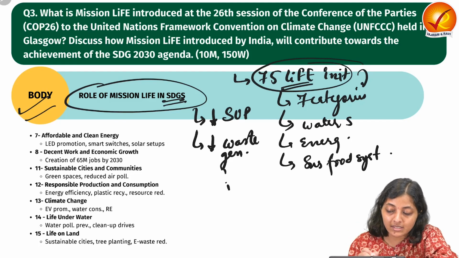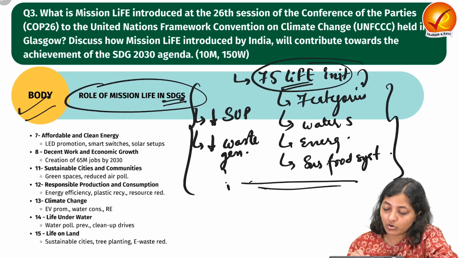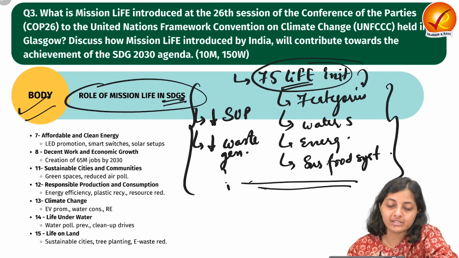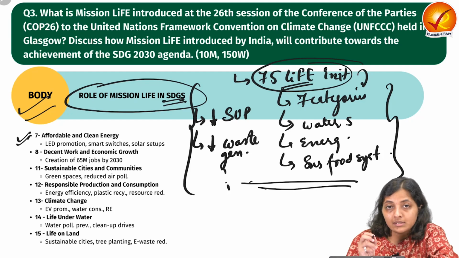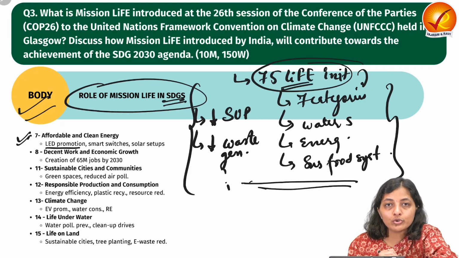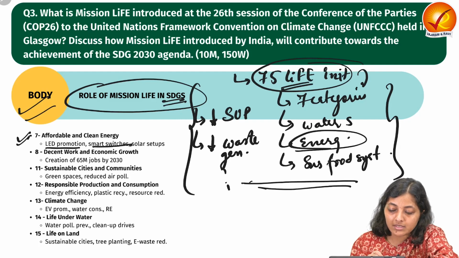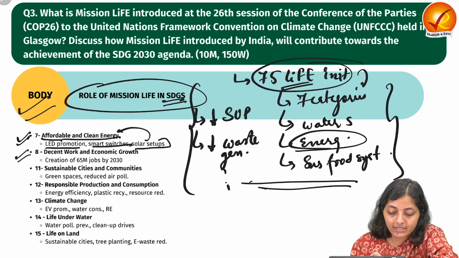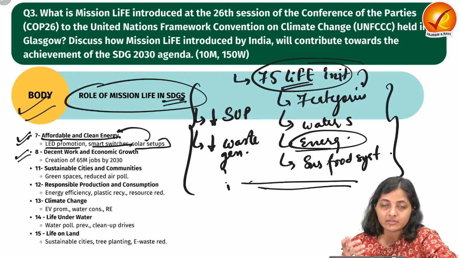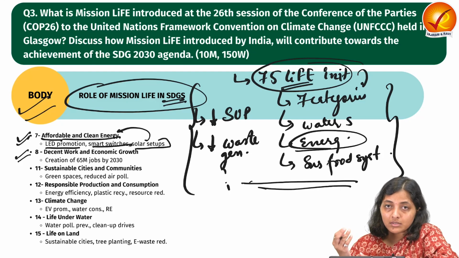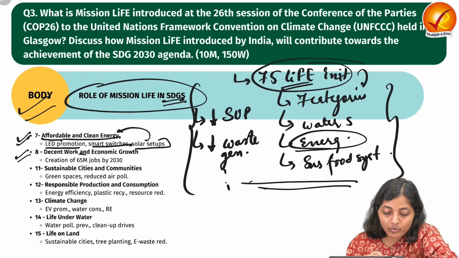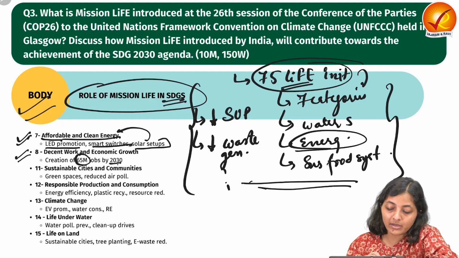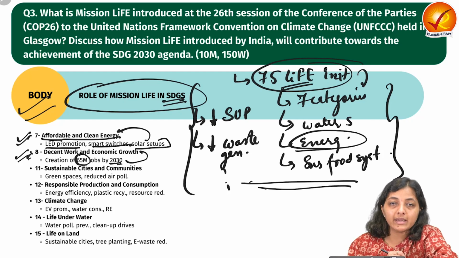So the question is asking how this promotion or the initiative would lead to the fulfillment of the SDG goals. We'll see. Like the LiFE mission is promoting LED promotions so as to save the energy, smart switches and the solar setup. So this will fulfill the 7th SDG goal, that is affordable and clean energy. The next is, because this will also give the employment opportunities in the renewable sources of energy or this initiative, approximately 65 million jobs would be generated by 2030. So if the jobs would be generated, it means it is promoting the SDG goal number 8, decent work and economic growth.